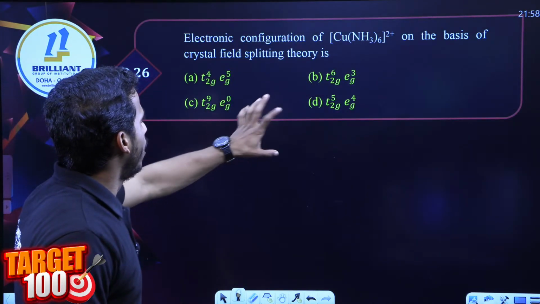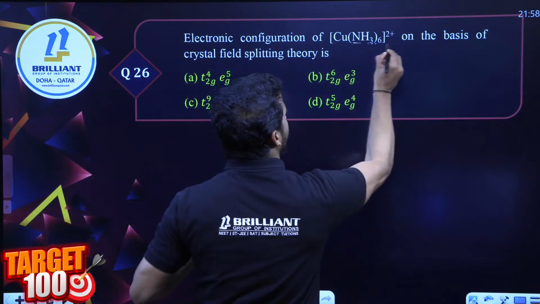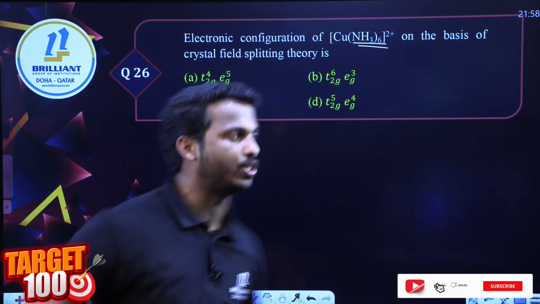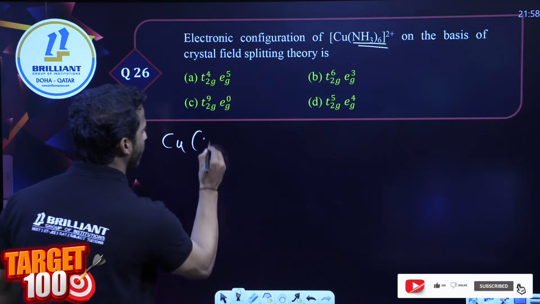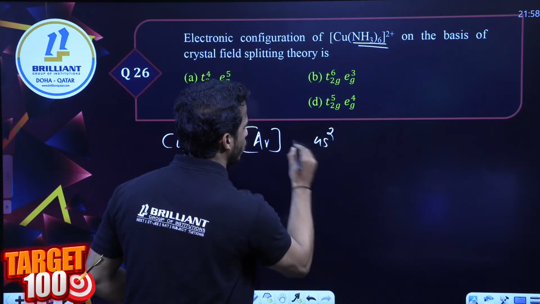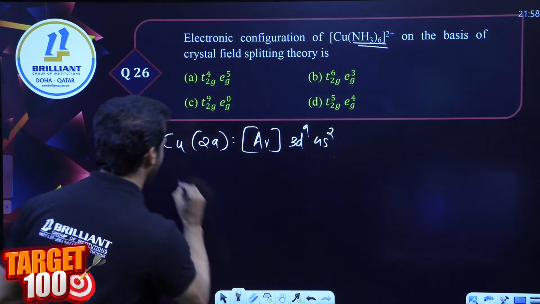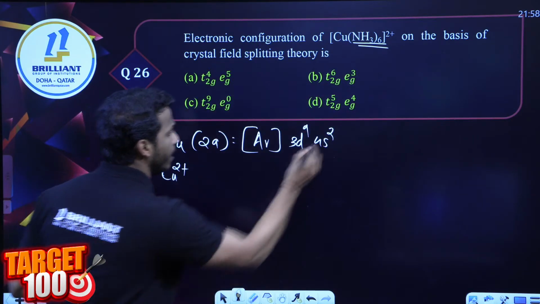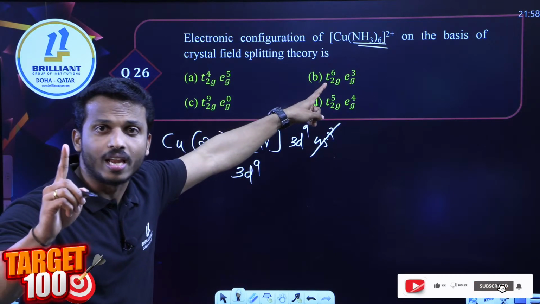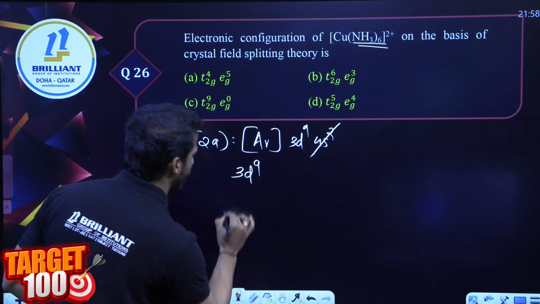The electronic configuration of this one on the basis of crystal field splitting theory, dear all, it is an octahedral complex. In an octahedral complex, you know which way they split, t2g and eg. Come on fast, all of you. Copper is the metal, atomic number 29, that is argon with 4s2 3d9. In this complex, the charge is 2 plus. So copper 2 plus means lose these 2 electrons. What is left? 3d9. And the ligand is amine. Amine is a strong ligand. So these 9 electrons undergo pairing.